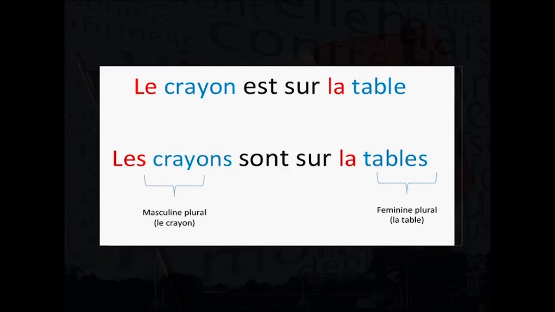And the French equivalent sentence would be Les crayons sont sur les tables. We notice that the word les precedes the word crayon, which is a masculine plural noun, as well as the word table, which is a feminine plural noun. This means that les can be placed before any plural noun regardless of its gender.